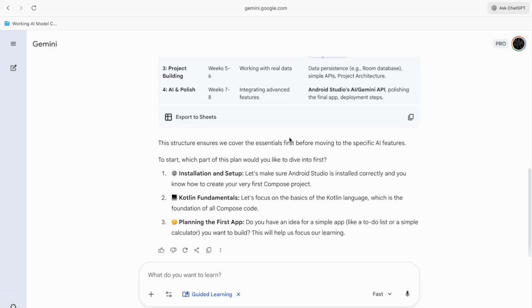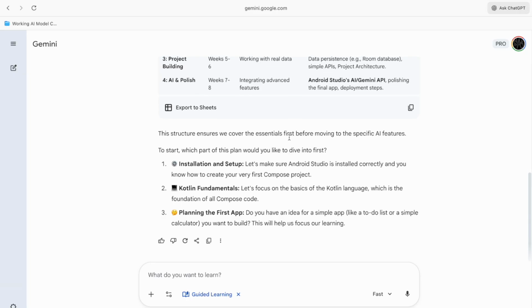To start, which part of the plan would you like to dive into first? Installation and guide, Kotlin fundamentals like the basics of the Kotlin language, or planning the first app? Okay, from the very start.